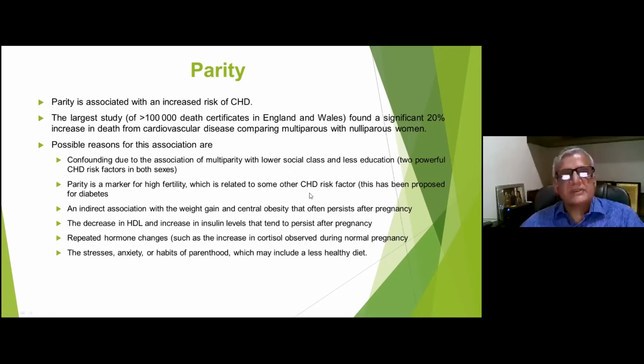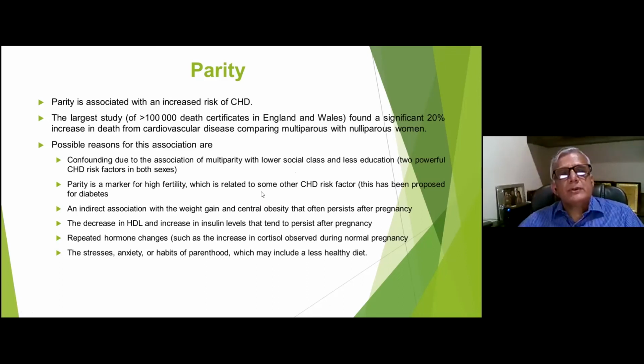There is indirect association of the weight gain and central obesity, decrease in HDL cholesterol, increase in insulin levels, or repeated hormone changes. Apart from that, stress, anxiety, and habit of parenthood, all these can lead to increased chances of CAD in multiparous women compared to the nulliparous women.